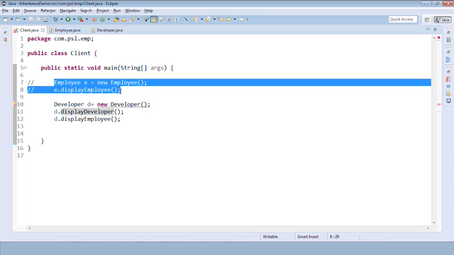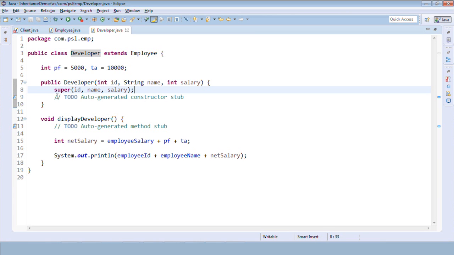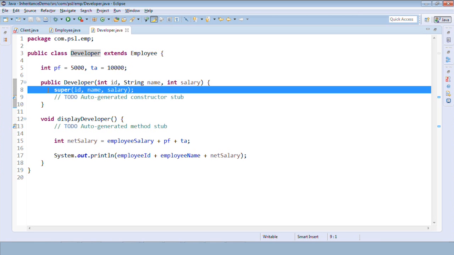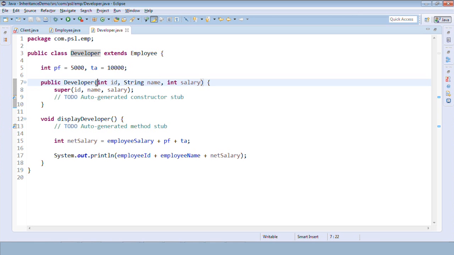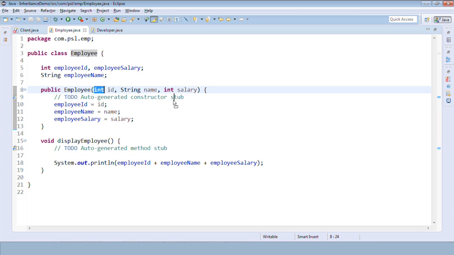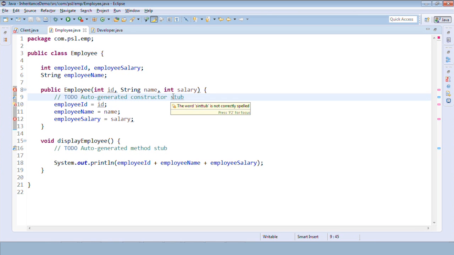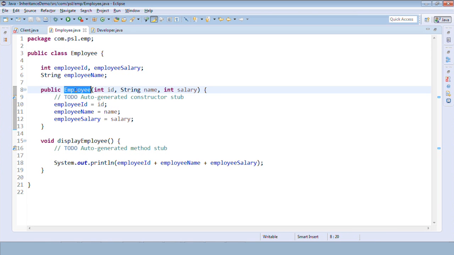And hence we are using a super keyword here. It says that if you have a constructor in the employee class, and we are not going to create an object of the employee class, then who is responsible to call this constructor?